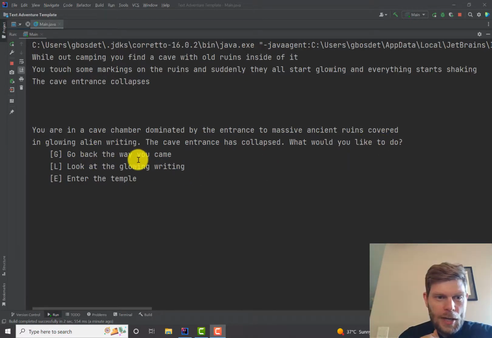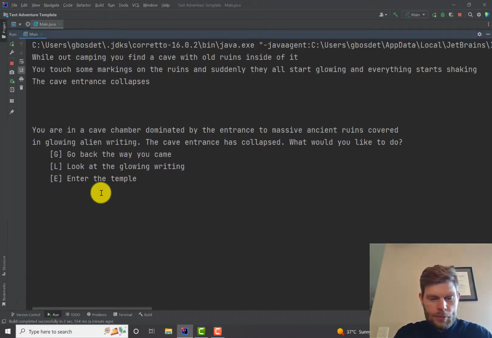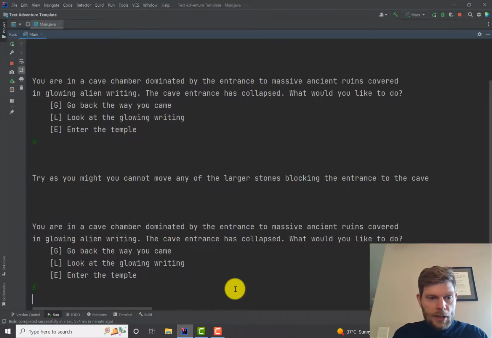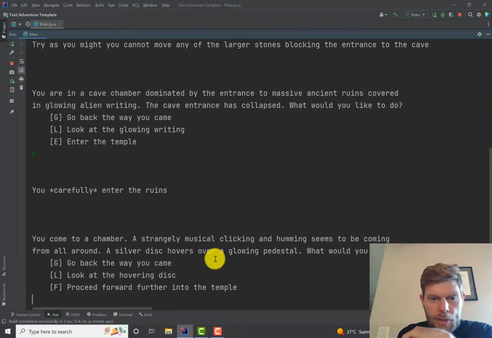You can go back the way you came. Why don't we try that? Try as you might, you cannot move any of the larger stones blocking the entrance to the cave. So why don't we just go into the temple? So I'm going to enter the temple here. I'm going to come to the chamber.